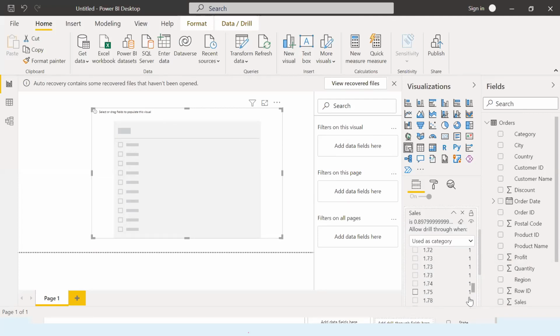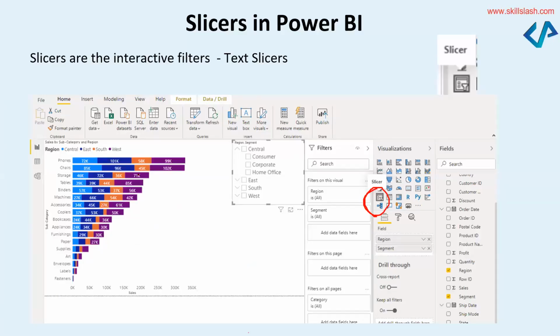When I plot based on the category, it will give me an output something similar to this. You can see that once I select this option, it has given me a region or segment option: central, consumer, corporate, home office, and the different options east, south, and west. So you can see that these are the different regions.